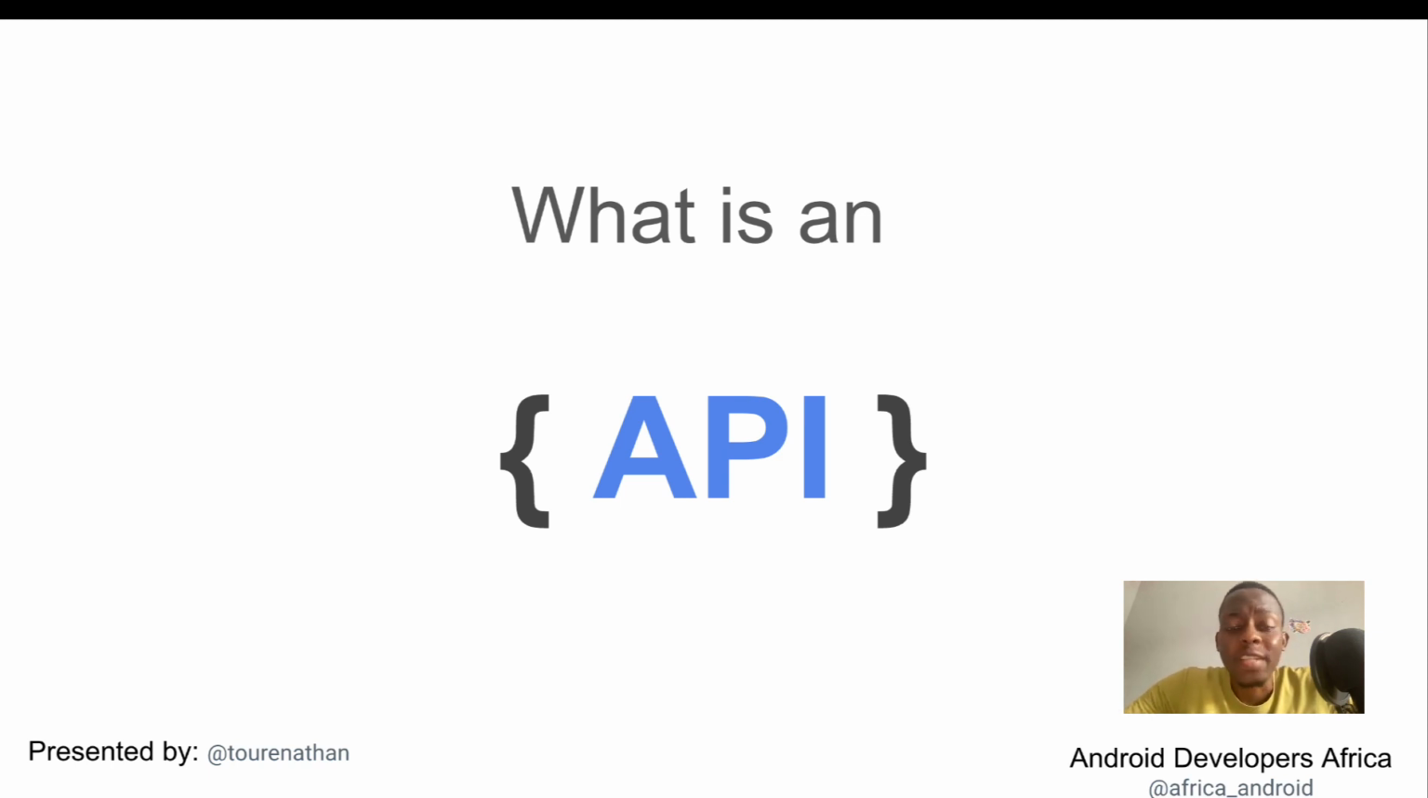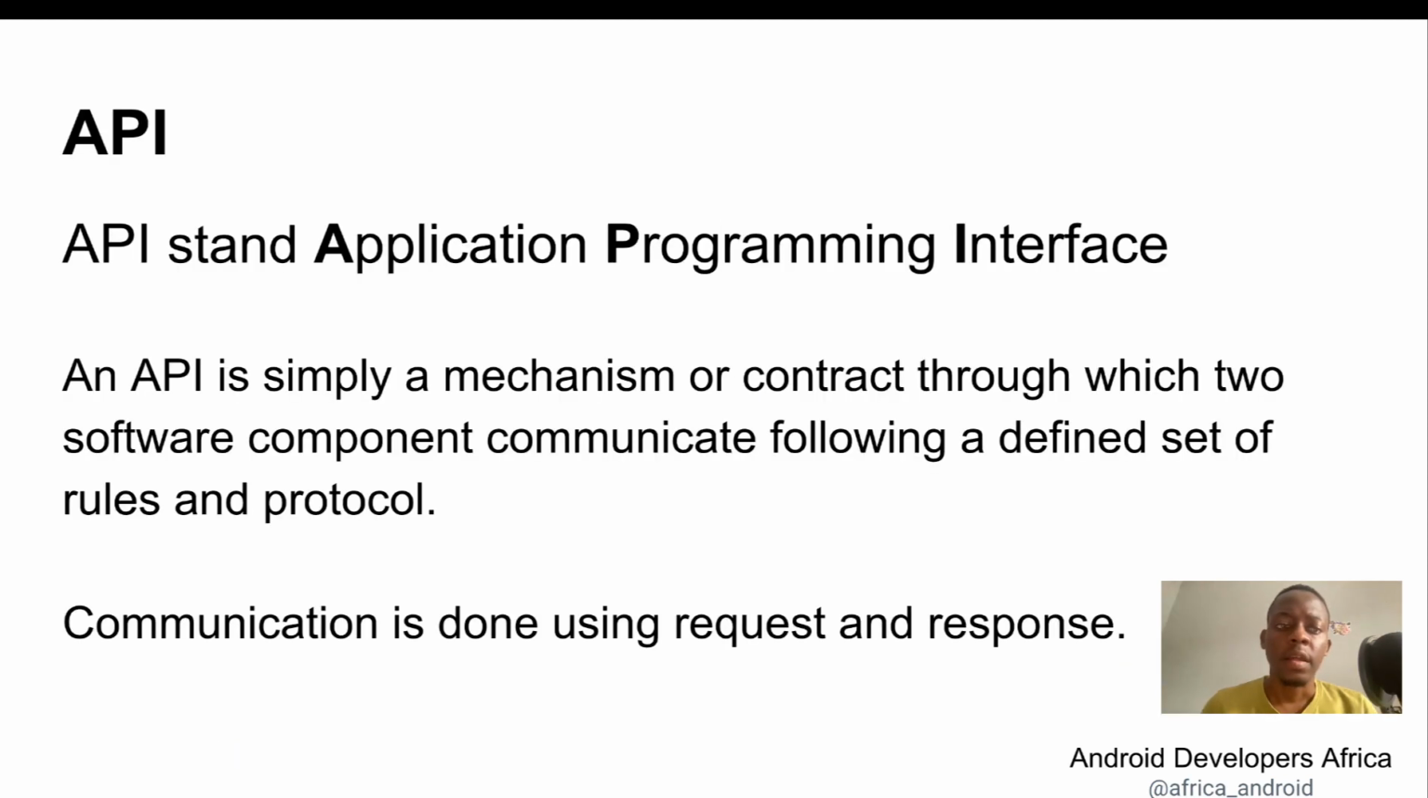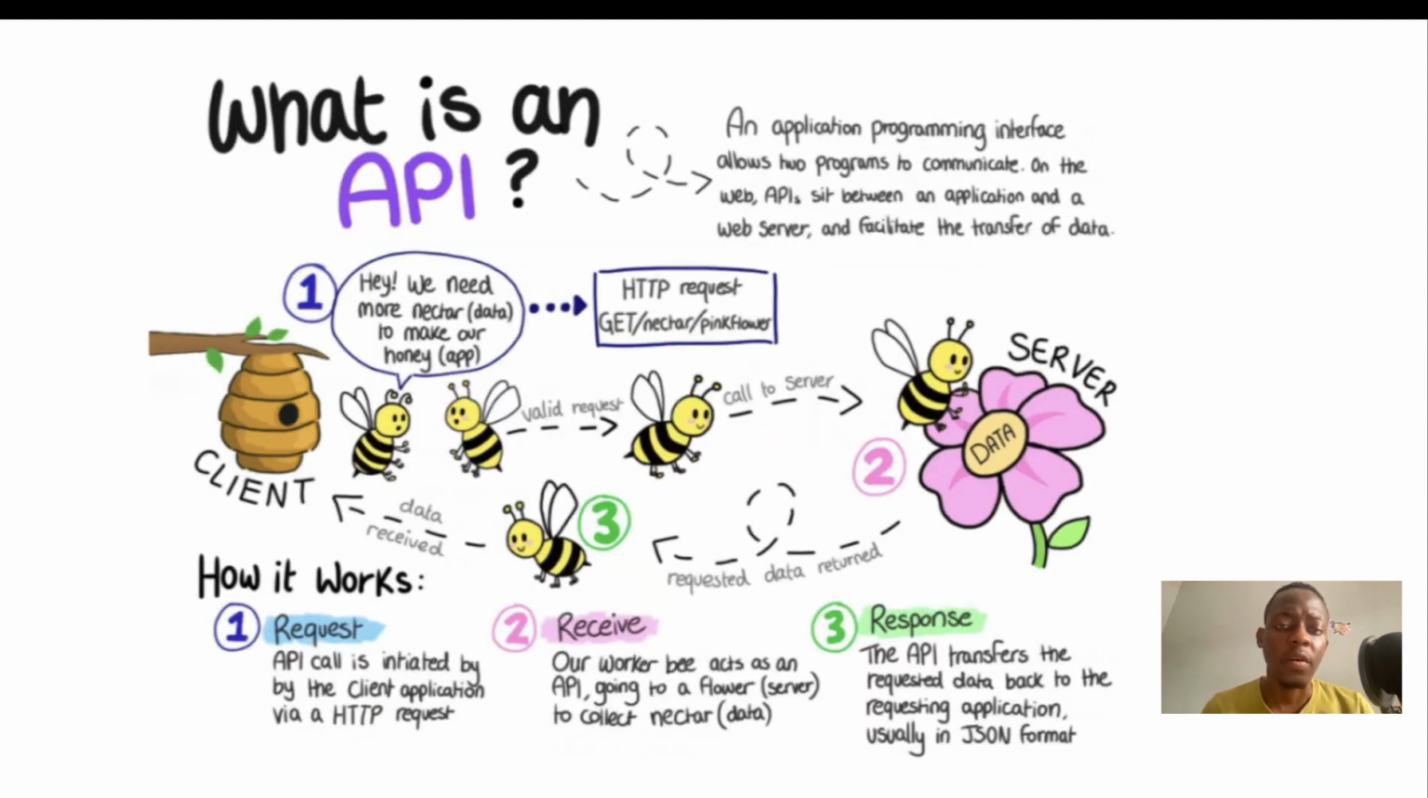So, what's an API? The term API simply stands for Application Programming Interface, which is a mechanism or a contract through which two software components communicate following a well-defined set of rules and protocols. Communication is done using the concept of request and response. Let's take a look at this image to better understand what we mean by APIs.